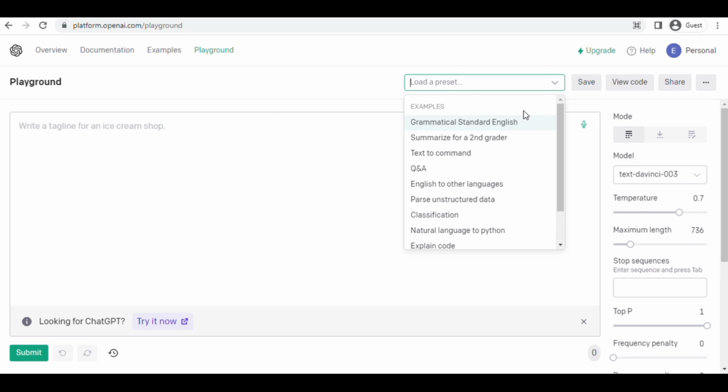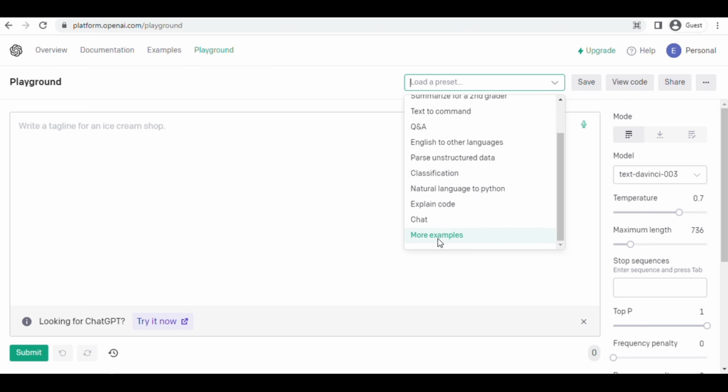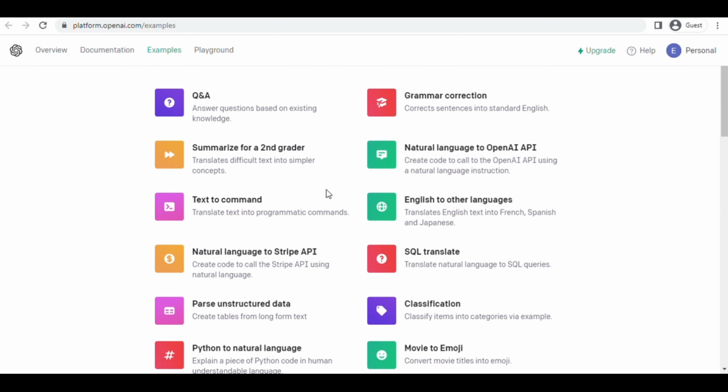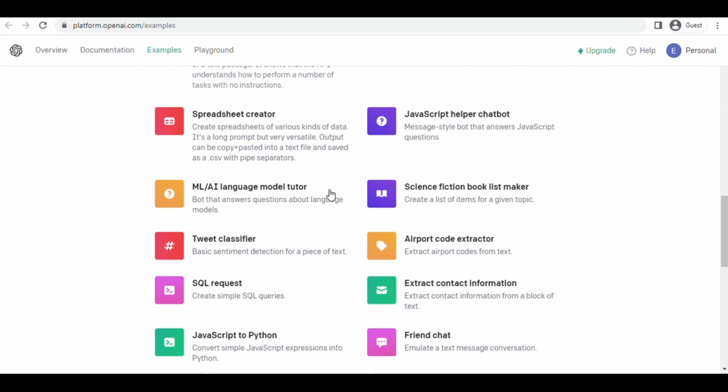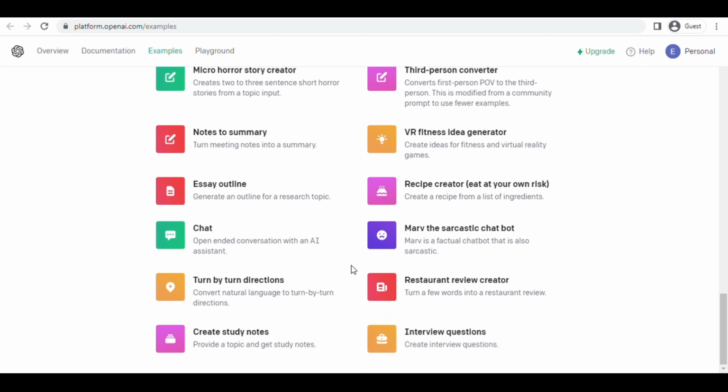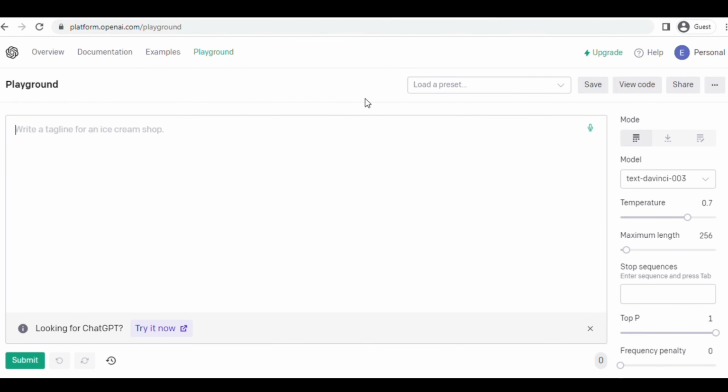And if you scroll down, as you can see, they have separately specified some text commands, or else you can get language changes or anything. You can choose that option, and if you ask any questions related to it, you will get specified answers for it. And if you also go to the more options, as you can see, there are several options available that you can try. For example, if you go to create study notes and give a specific topic and ask for study notes, it will provide that. You can also generate interview questions related to any specific topic. You can try all these options out, and I have given the link in the description, so you can try it out for free.